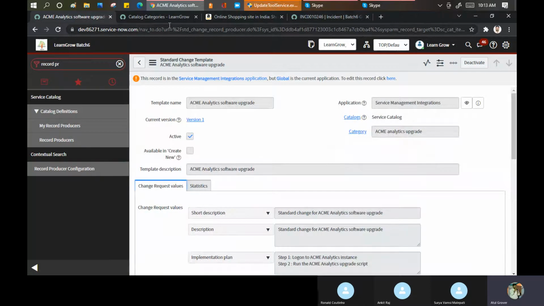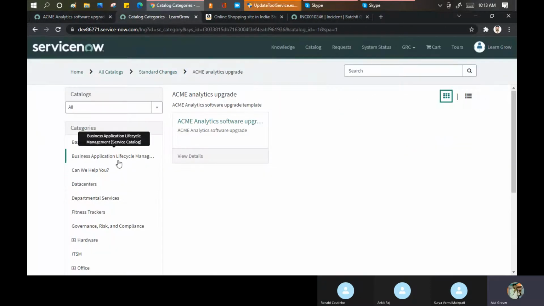We generally recommend to the customer that they should use the record producer for incidents only. For that you can create multiple incidents, incident for the HR, incident for the finance, and so on. But at last, it should be a record producer for me. If it is available in the portal, it is called a catalog item for the user. Clear till this point?